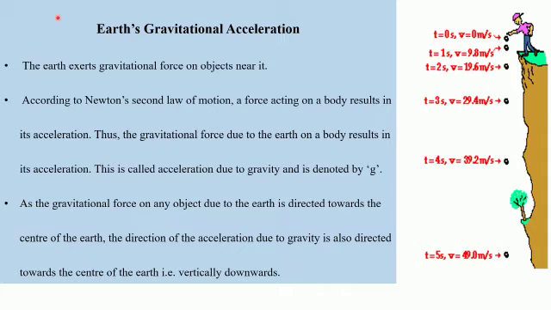The velocity constantly goes on decreasing, or it has got retarded motion, and at a particular height, the velocity will become zero.